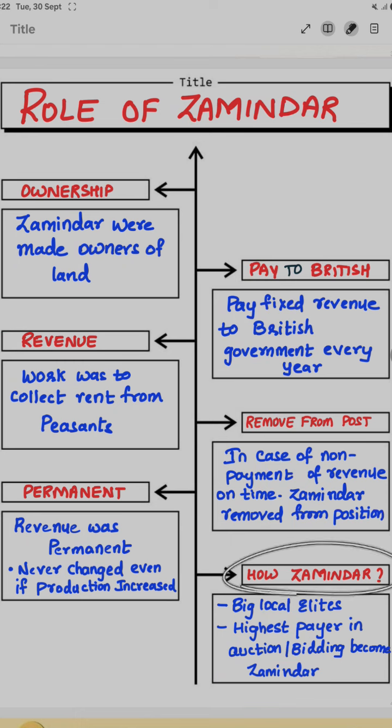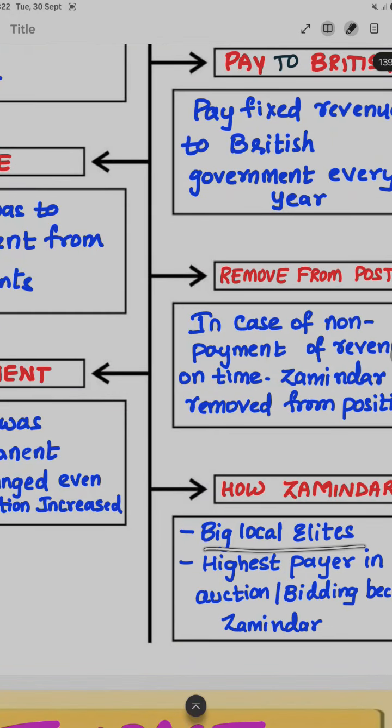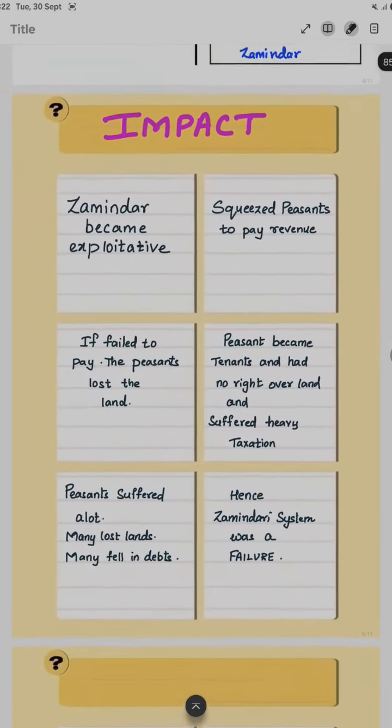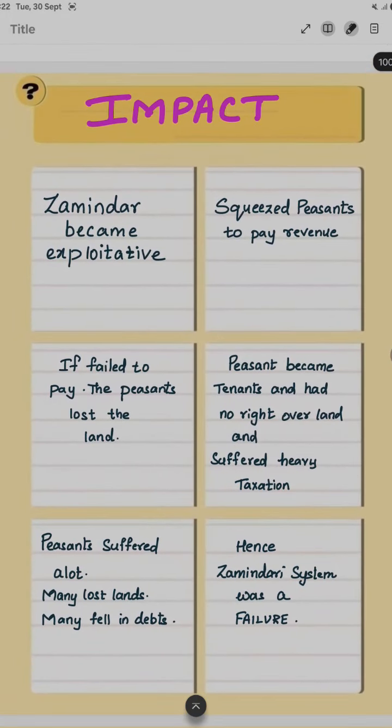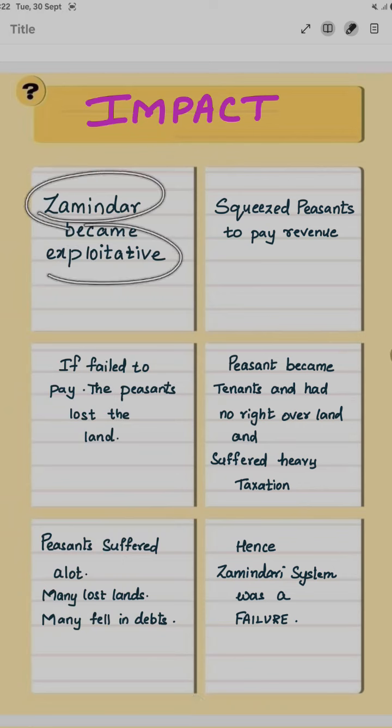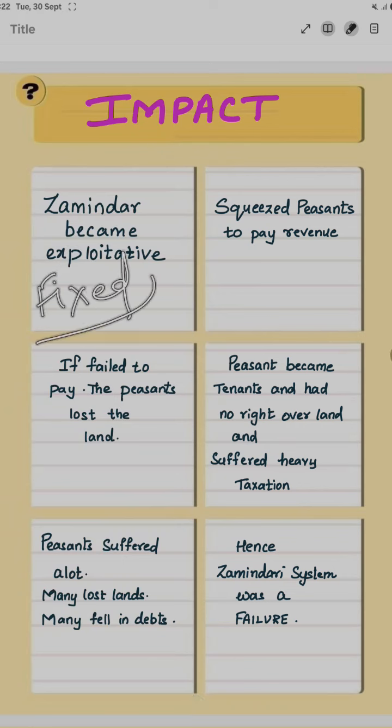Next, how to become a Zamindar? Here big local elites or the highest payer in the auction or bidding will become the Zamindar. So next is the impact of this system. First, Zamindars became exploitative because they had fixed revenue to pay to the Britishers, so they started collecting more money and accumulating more wealth.